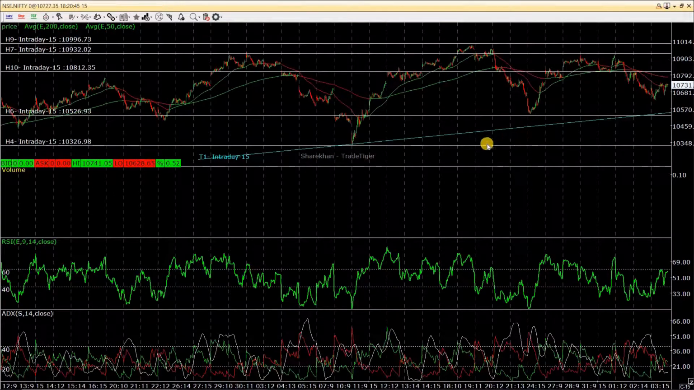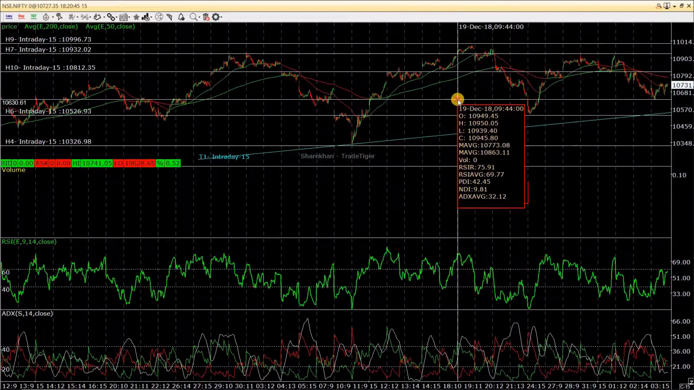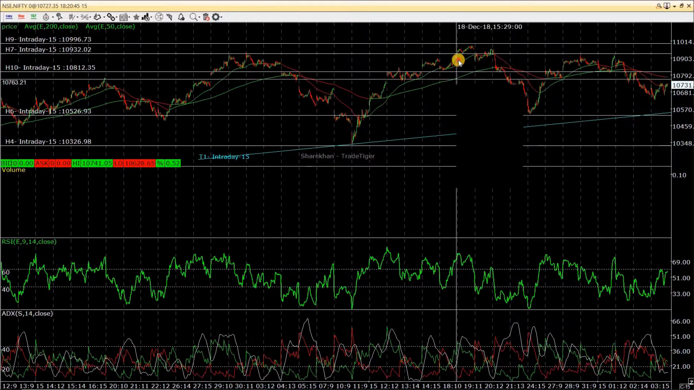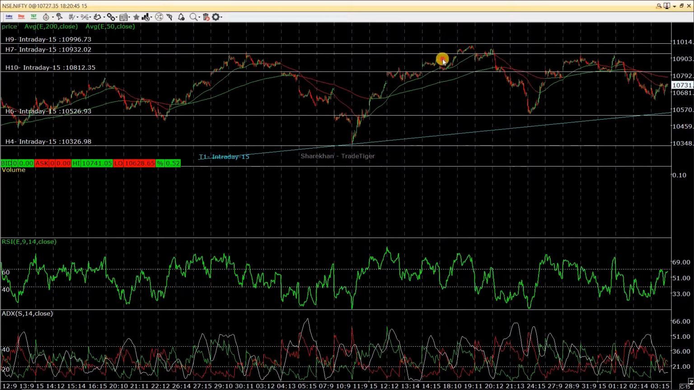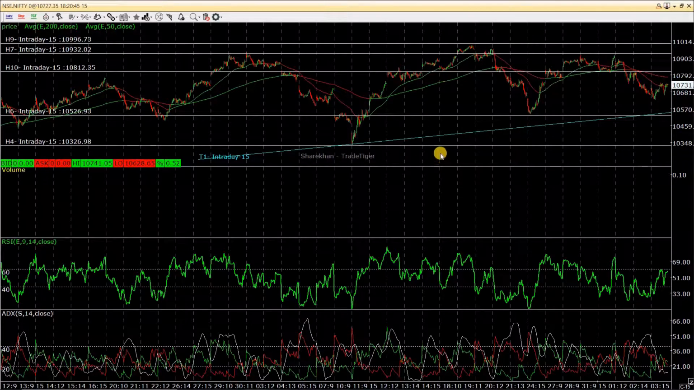It is safe to say it is a good buy near 10,500, 10,550, or even 10,650 for that matter. And if you're looking to short, you should look to short it towards the really high points rather than near-term highs.